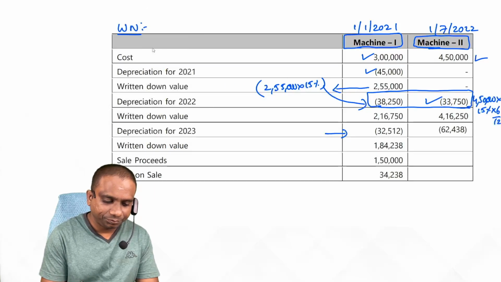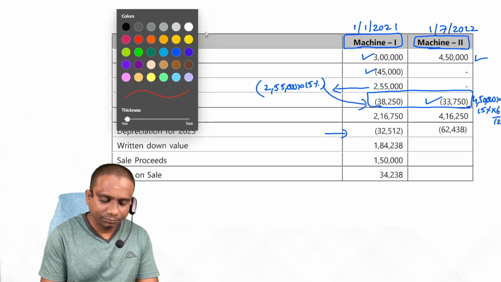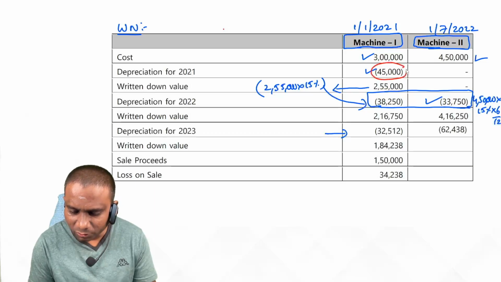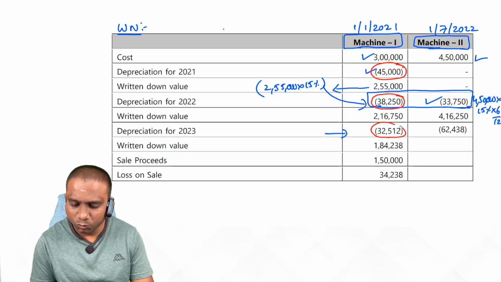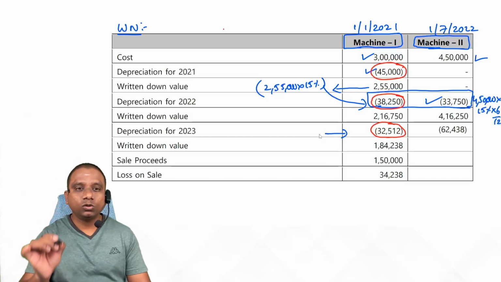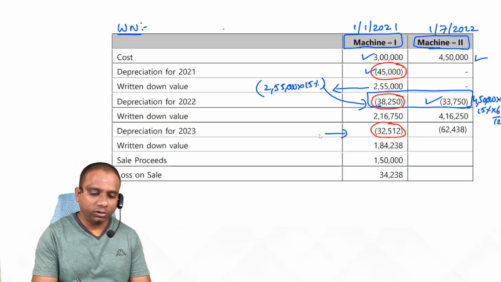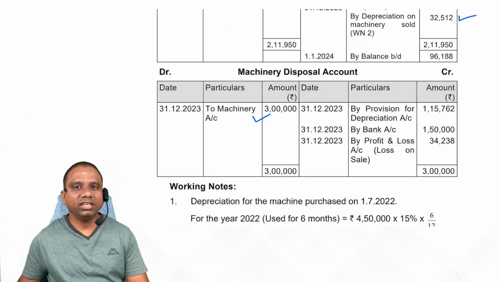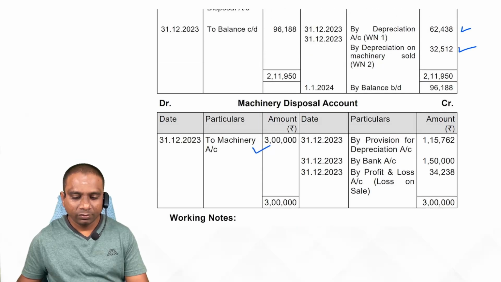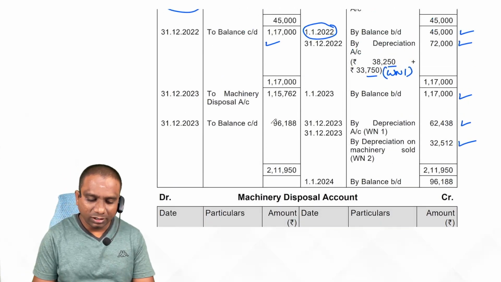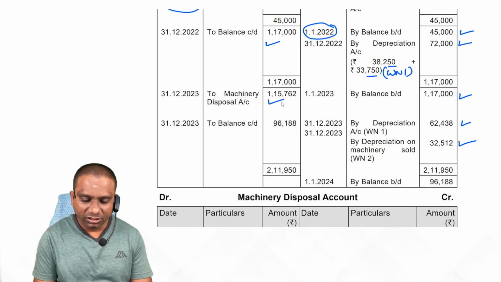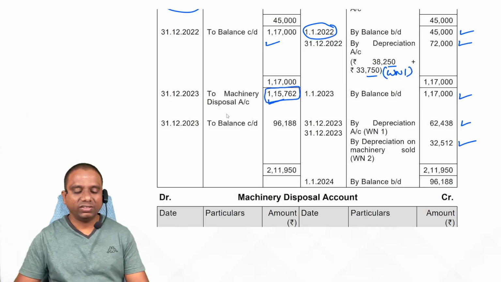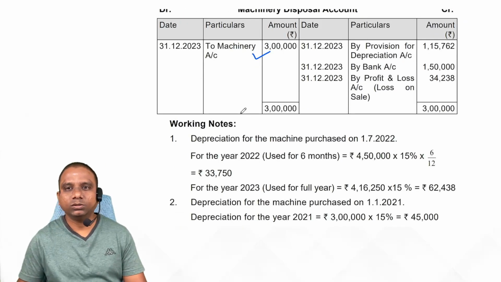Observe: 45,000 plus 38,250 plus 32,512. This is the total depreciation on the asset sold, that is transferred to machinery disposal account. Entry: provision for depreciation account debit to machinery disposal account. Total depreciation is 1,15,000. Same is transferred to disposal account.